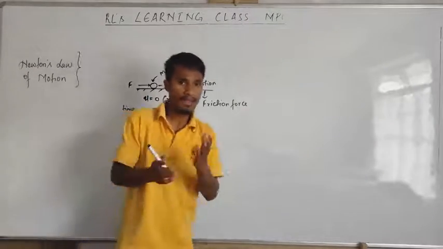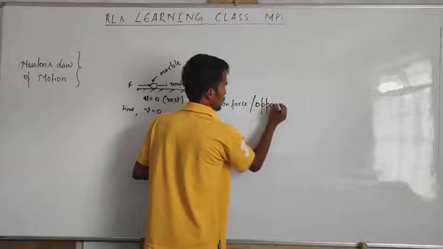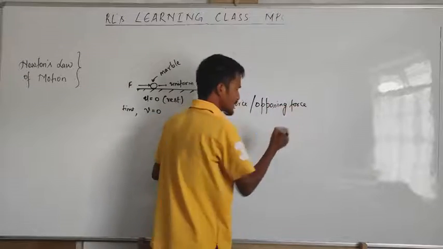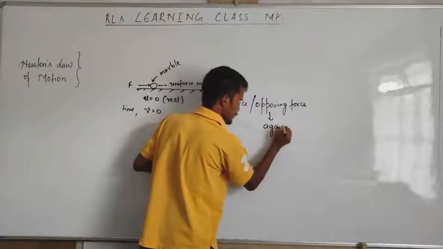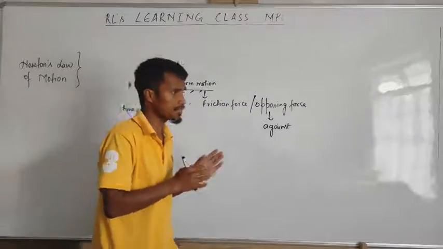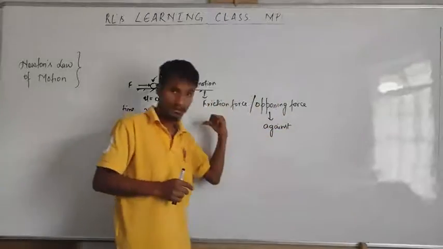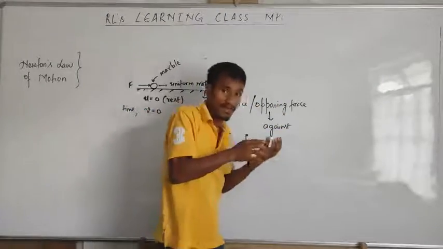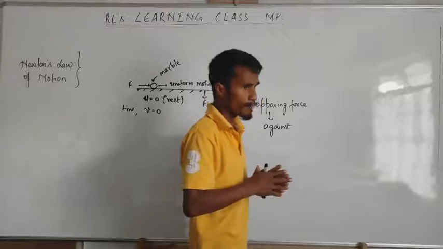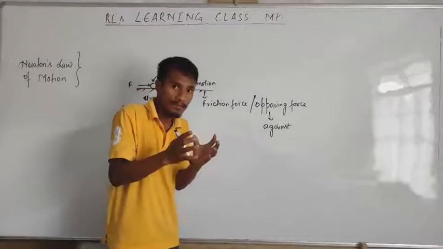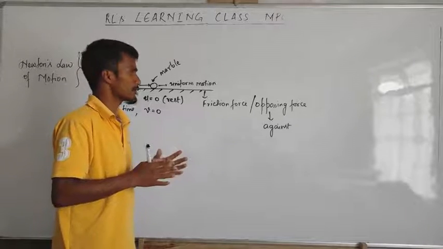And what is a friction force? A friction force is the opposing force. What's the meaning of opposing? Oppose means against. If the object wants to move that side, then that force says no, don't move that side. That force is pushing this side. Meaning opposite, that is against. If the object moves this side, then some force is trying to push that object back. That is friction. The opposing force means against.